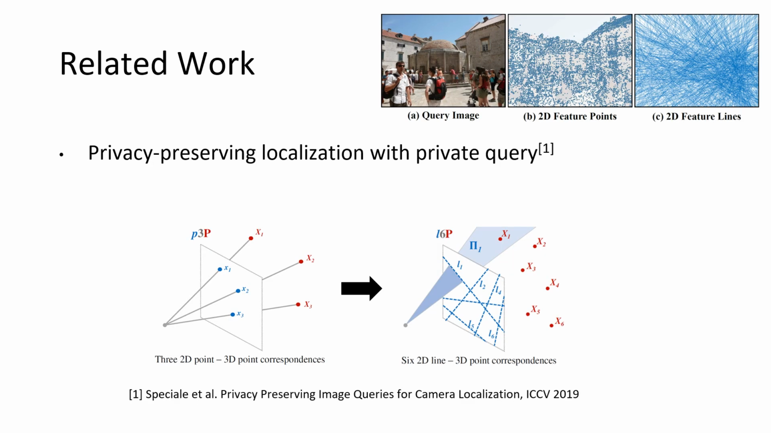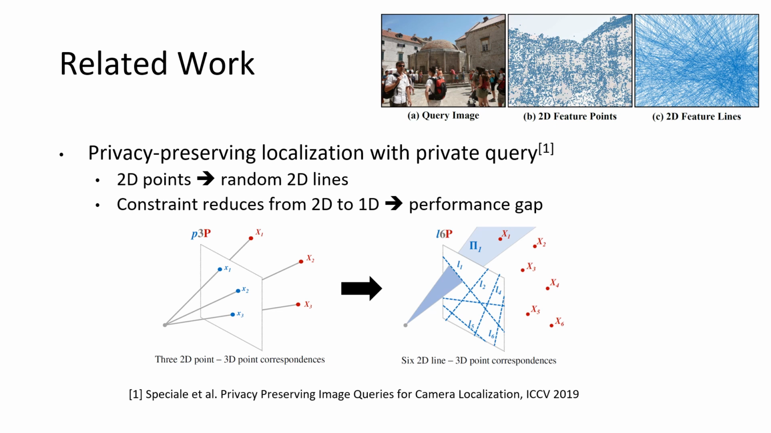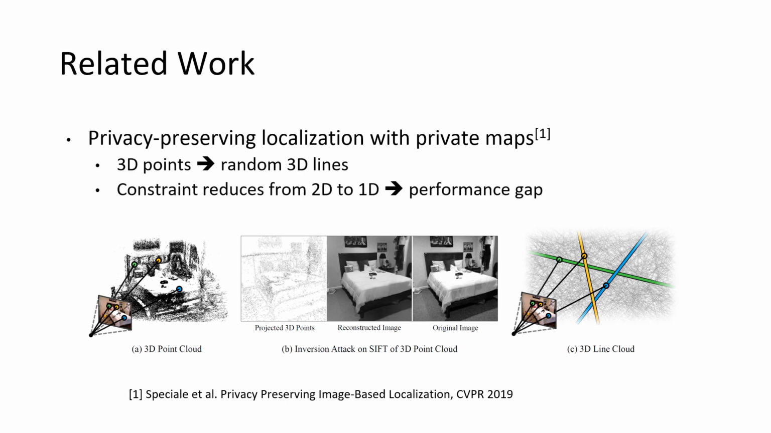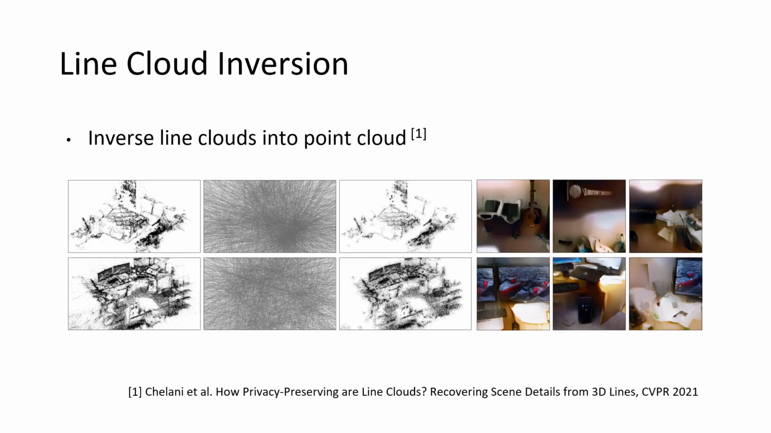To preserve the privacy of query points, a previous method proposed to lift image points into image lines. By doing this, however, geometric constraints for localization reduce from 2D to 1D, and this can lead to a performance gap. As for preserving the privacy of the map, another previous method proposed to lift 3D points into 3D lines. This again creates a performance gap due to the reduction in constraints, and has a further problem that it is not safe from a line cloud inversion attack. After inversion, a point cloud which contains rich information can be obtained, and privacy again becomes a concern.